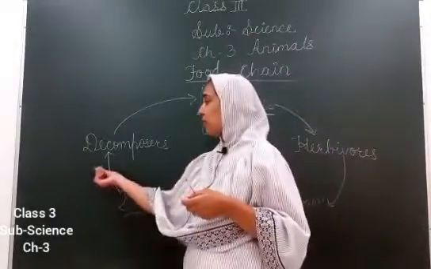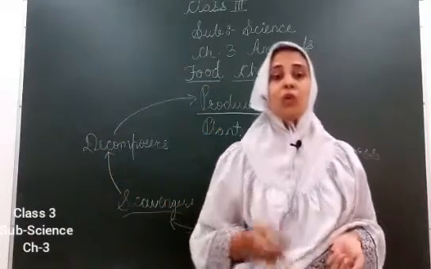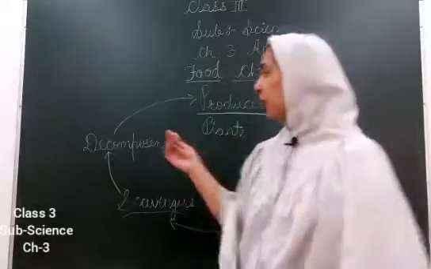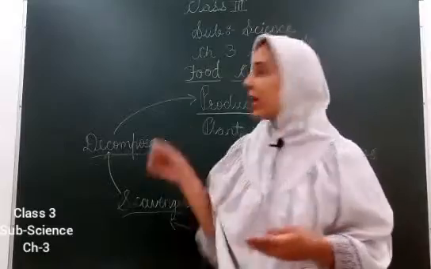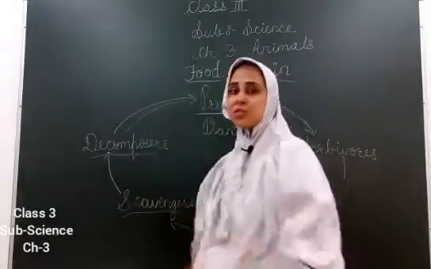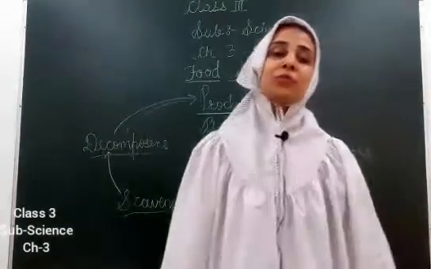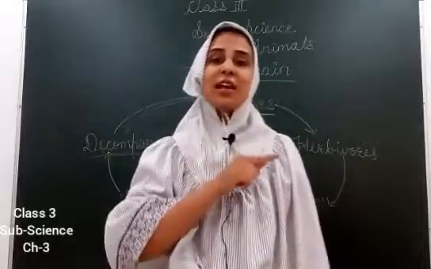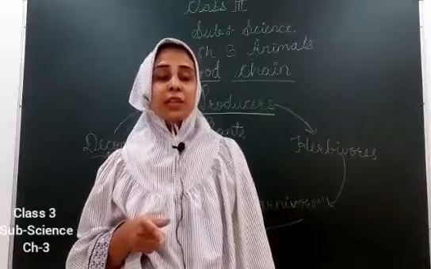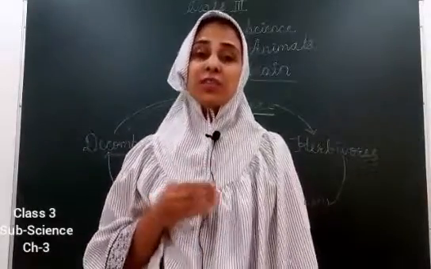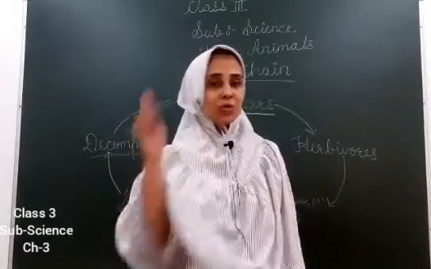Okay, and then when these animals are dead, they get decomposed. वो जब मर जाते हैं तो what are they eaten by? They are broken down by decomposers. Okay, and they get mixed with the soil, and again the soil produces new plants. So this chain, the circle, is called a food chain. Now what is the circle called? Food chain. It is nature's way of transferring energy from one organism to another and back to that organism.